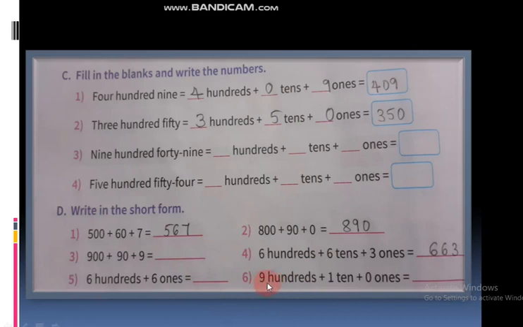Here, next question: 9 hundreds plus 1 ten plus 0 ones, like this only. Okay, the sixth question, 9 hundreds plus 1 ten plus 0 ones. This is also the same. 9 hundreds means 900, plus 1 ten means 10, plus 0. You have to write these problems in the notebook. Next.